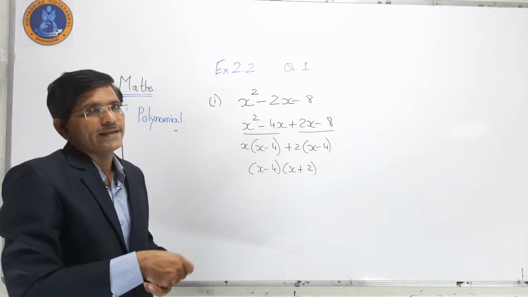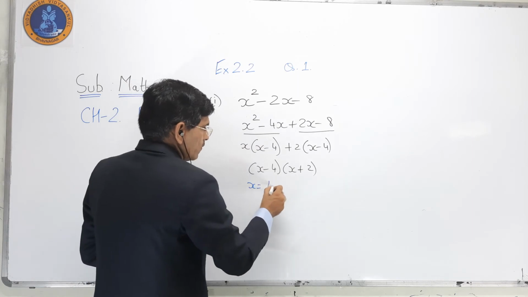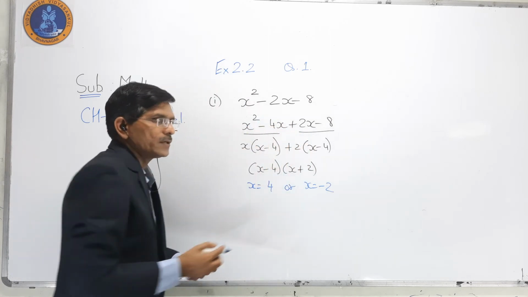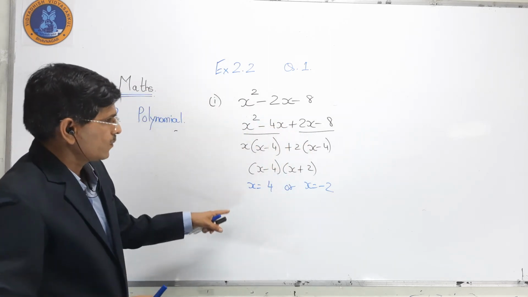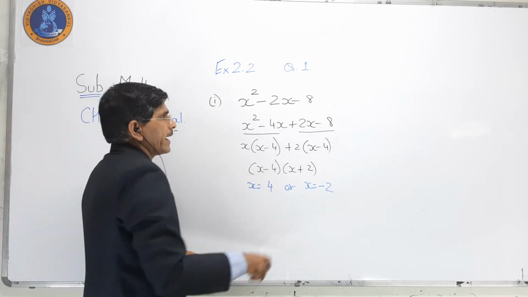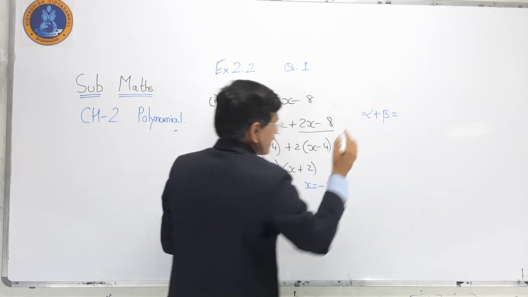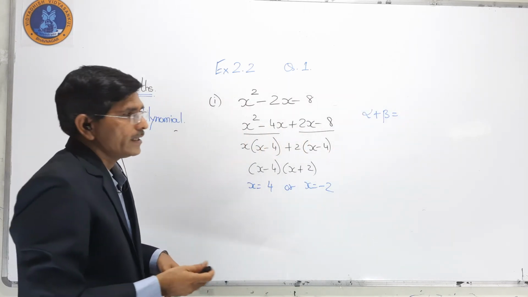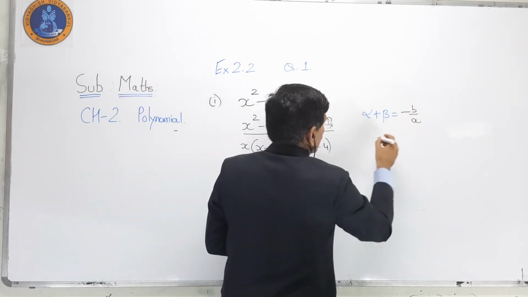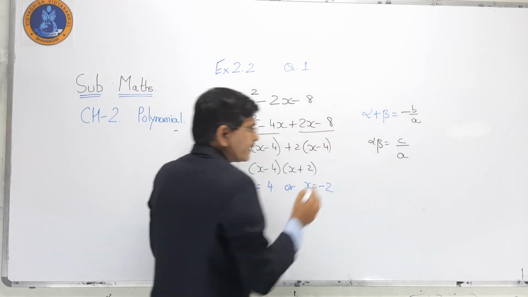It means it has 2 zeros, that is x is equal to 4 or x is equal to minus 2. Now we go for the sum of zeros and product of zeros. So alpha plus beta, and alpha into beta, that is c upon a.